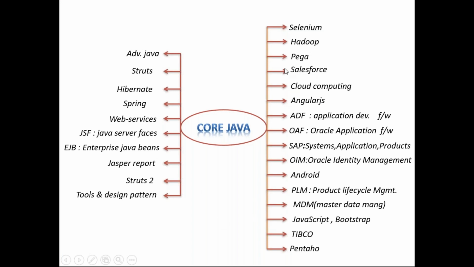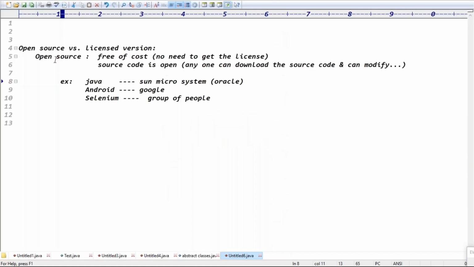These guys in their technologies, they're using core Java coding, right? Why do all these technologies depend on core Java? Because Java is an open source product.